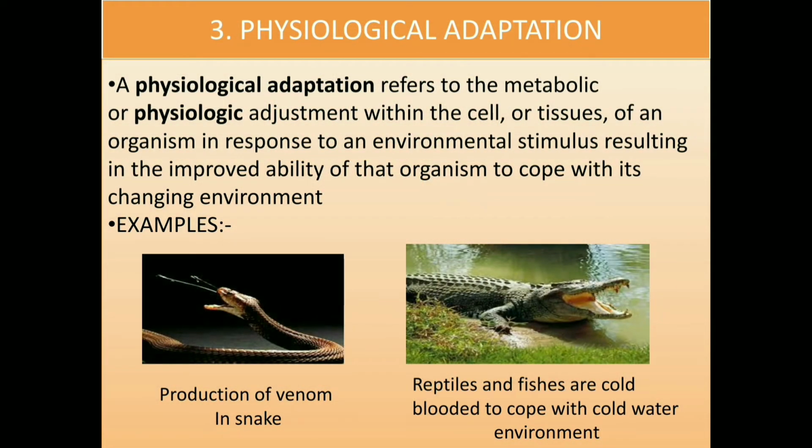The third type of adaptation is physiological adaptation. A physiological adaptation refers to the metabolic or physiologic adjustment within the cells or the tissues of an organism in response to an environmental stimulus, resulting in the improved ability of that organism to cope with its changing environment. The examples of physiological adaptations are the production of venom or poison in snakes. Reptiles and fishes are cold-blooded to cope with cold water environments.